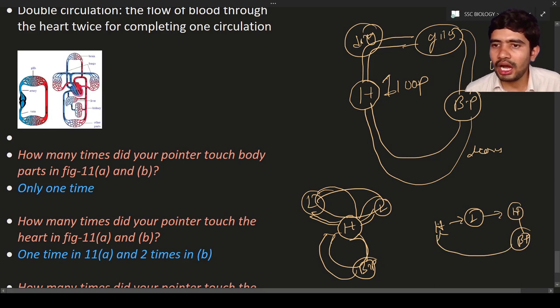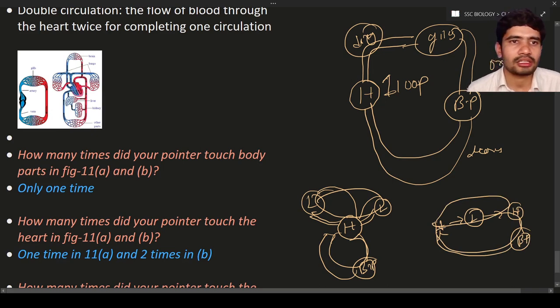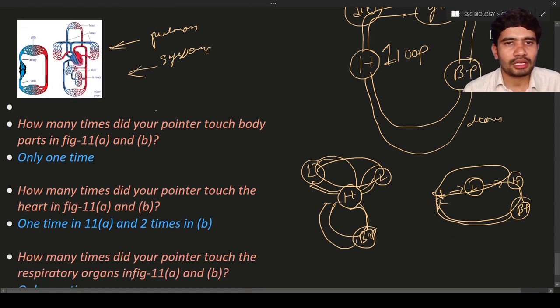Here you can see heart to lungs and back, which is one circulation, and heart to body and back, which is the other. Two circulations are there. Observe this diagram also. One is the pulmonary circulation, which means circulation from the heart to the lungs. The other is the systemic circulation, from the heart to the body parts. Example: human beings.